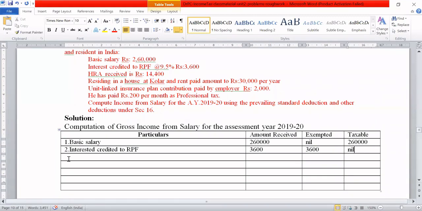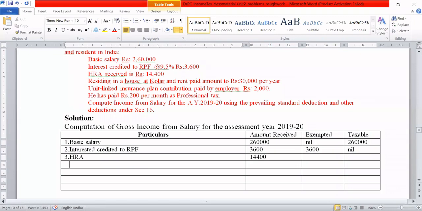So next is HRA. How much has he received? He has received 14,400 for the entire year. Amount received is 14,400. But exempted is how much we have to find. We already know how to find the exemption for HRA.